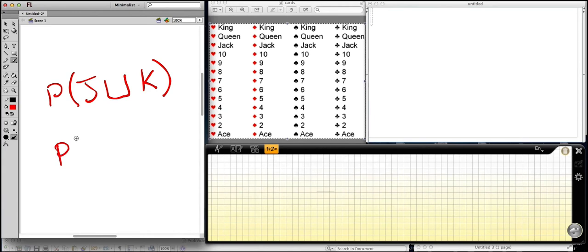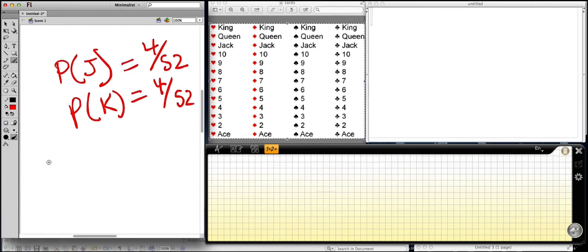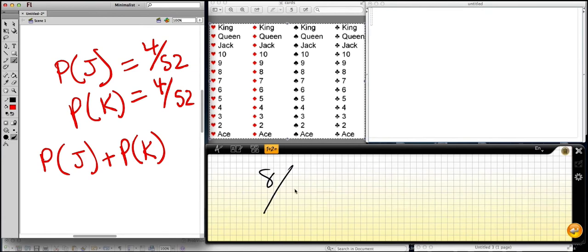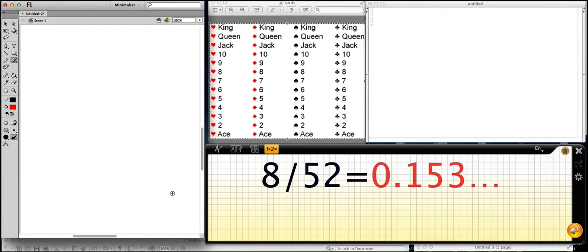So the probability of a jack is equal to 4 over 52, probability of a king, same. Together, you would just add probability of jack plus probability of king, and then that's 8 over 52, and that's equal to 15.3%.